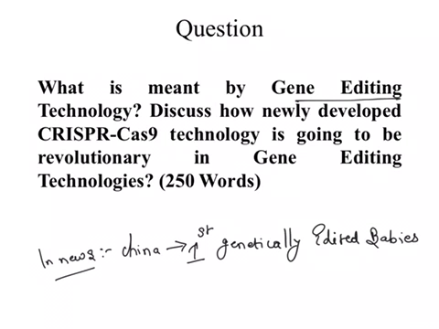As you know, CRISPR Cas9 had recently come in news when it was found that China had done an experiment where they had designed the first genetically edited babies. This had drawn a lot of flak from scientists and bioethicists all across the world. In that light, we had asked you this question.